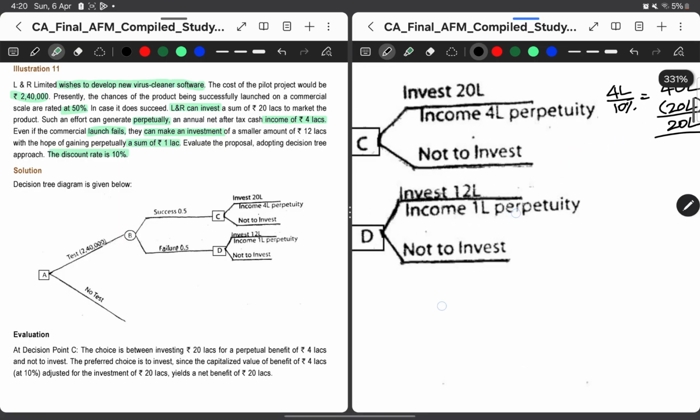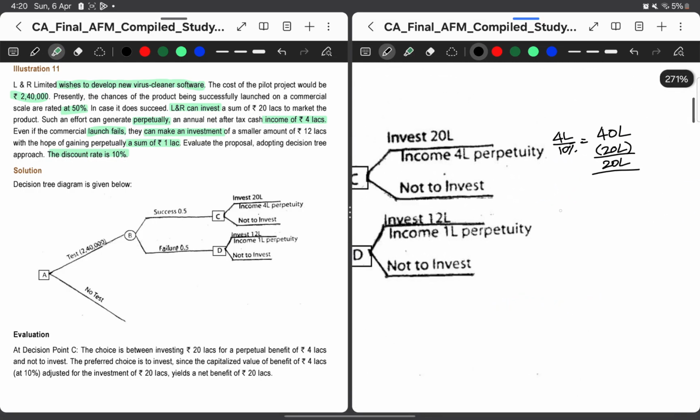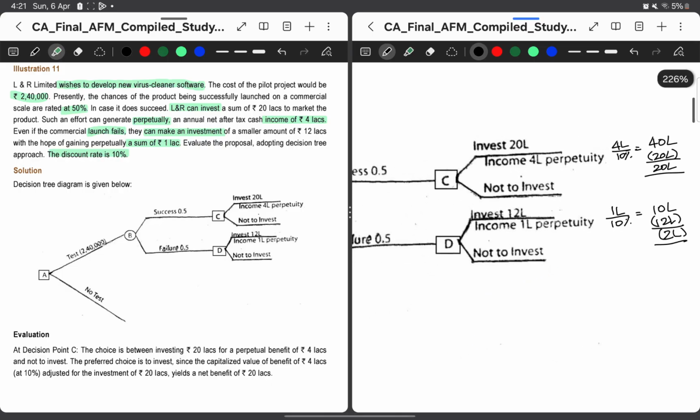In the second scenario, in case of failure, I will get 1 lakh perpetually, right? So 1 lakh divided by 10 percentage, I will get 10 lakh. But I am investing 12 lakh, right? Wherein I am getting a 2 lakh loss. So nobody will invest in a project where it is fetching me loss, right? So in this case I will choose not to invest.